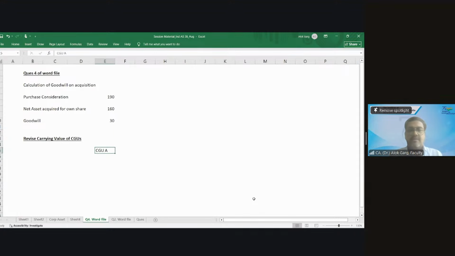CGU A, CGU B, CGU C. These are the three ones, right? And what were the assets? Intangible asset, PPE, and the current assets.